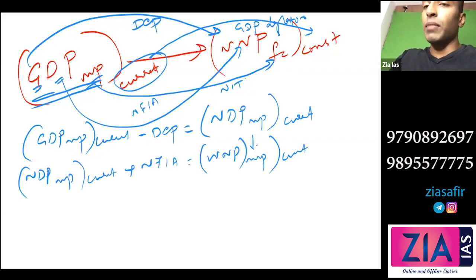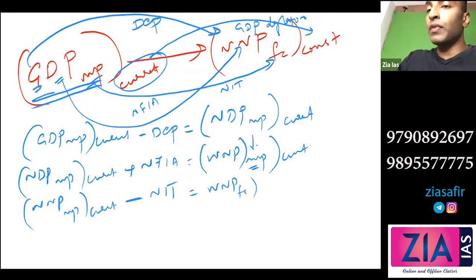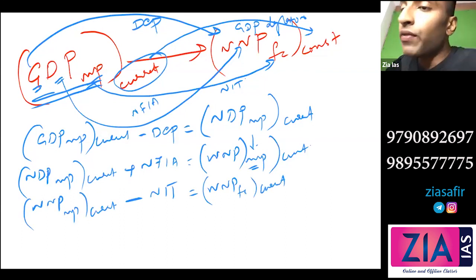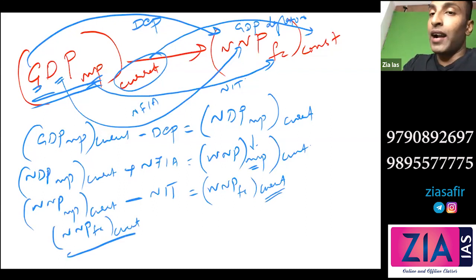Now I'll convert market price, right? So NNP market price current. What will I do? Minus net indirect tax. What will I get? NNP factor cost current. Finally, I will convert this current to what? Constant. So NNP factor cost current divided by GDP.